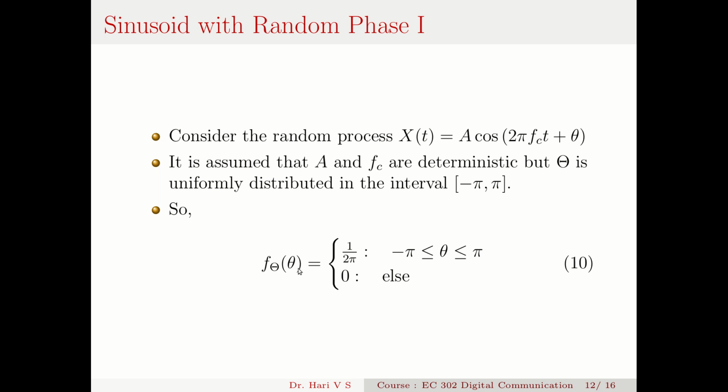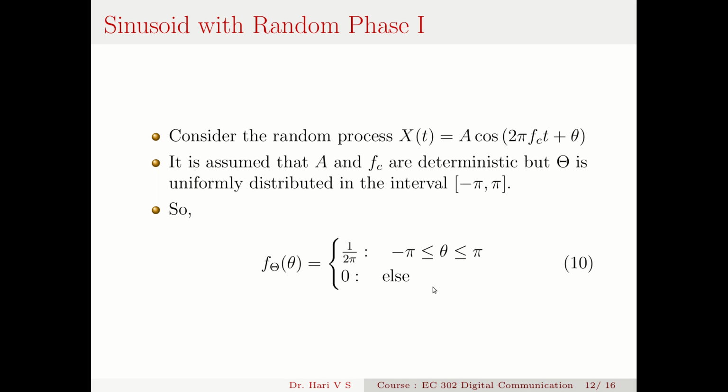That is, the PDF of θ, f_Θ(θ), is 1/2π from minus π to π. Why is it 1/2π? Because the interval is minus π to π, and it's flat. It's a rectangular one, so the height should be 1/2π, so that the area under the curve is 1. Everywhere else it is 0. So it is rectangular with a height 1/2π from minus π to π.